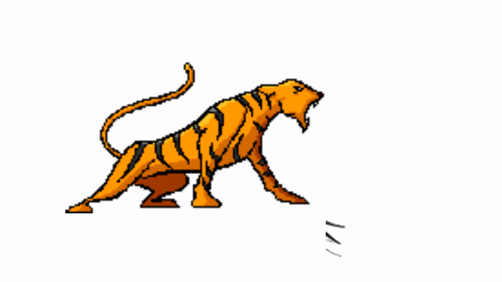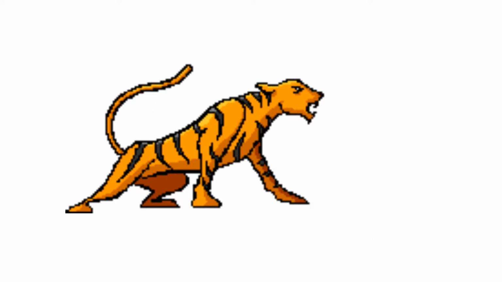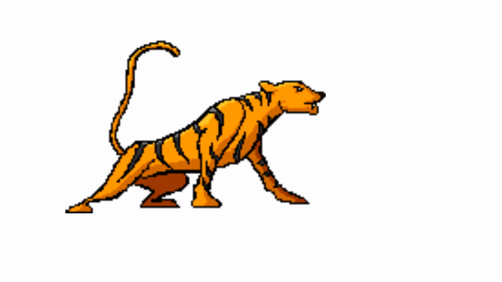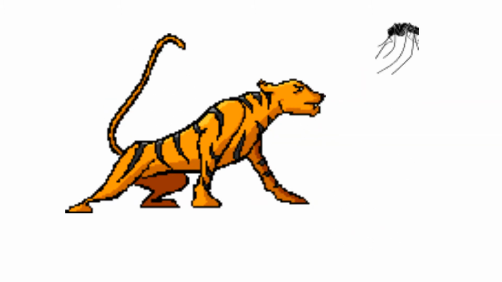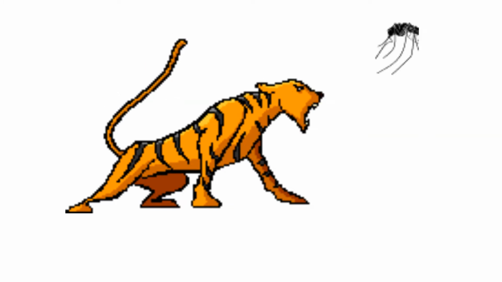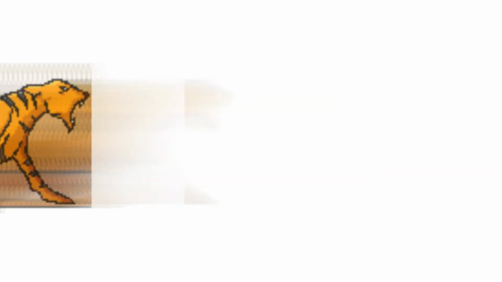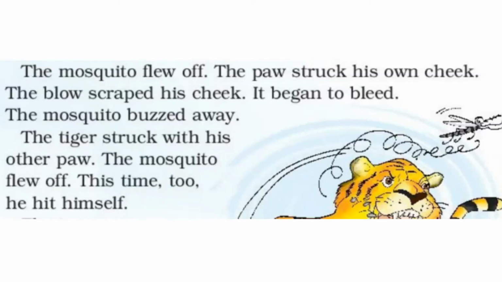What happened next? The paw struck his own cheek. The tiger was trying to catch, or attack, that mosquito, but the mosquito left that place. So what happened? The paw, the tiger's palm, struck his own cheek. उसे खुद की चाट पड़ गई. That is struck. Struck is when a person or a thing gets attacked by something. So a tiger's cheek got struck by his own palm.